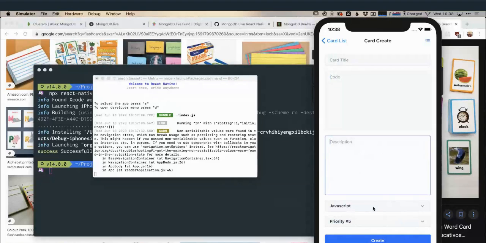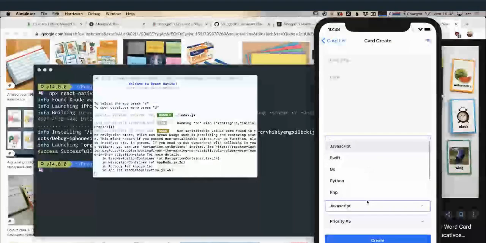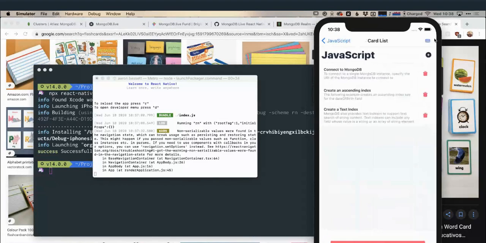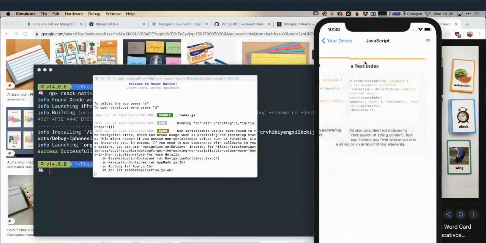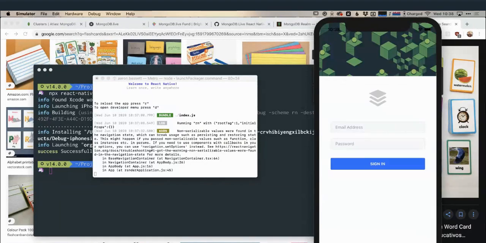I can choose what language it is that I am trying to learn. So these ones are JavaScript. And I can set that priority, so that little status heading at the top of the card, all under create cards. Let's come back to your card view again, just quickly. So you can see there's our card view we're flipping through and our deck view. And then once I'm done, I can log out. It's going to take me back to that screen.